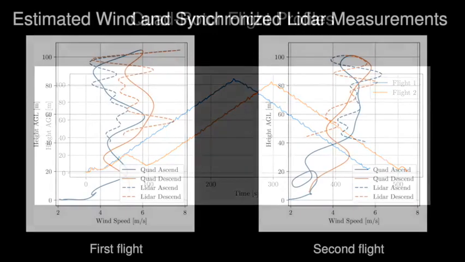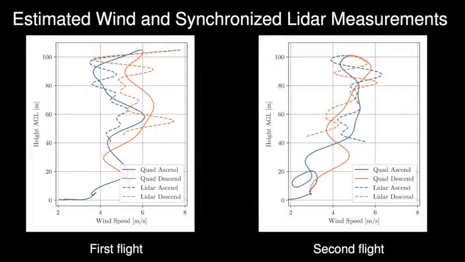Applying the proposed method to the total inclination angle of the Quadrotor, we can now estimate the wind speed. In these figures, you can see the climb and descent phases of the Quadrotor alongside the synchronized Doppler Lidar data. A close coherence is visible in both flights, ensuring that this cheap solution can be very useful for most real-life applications.